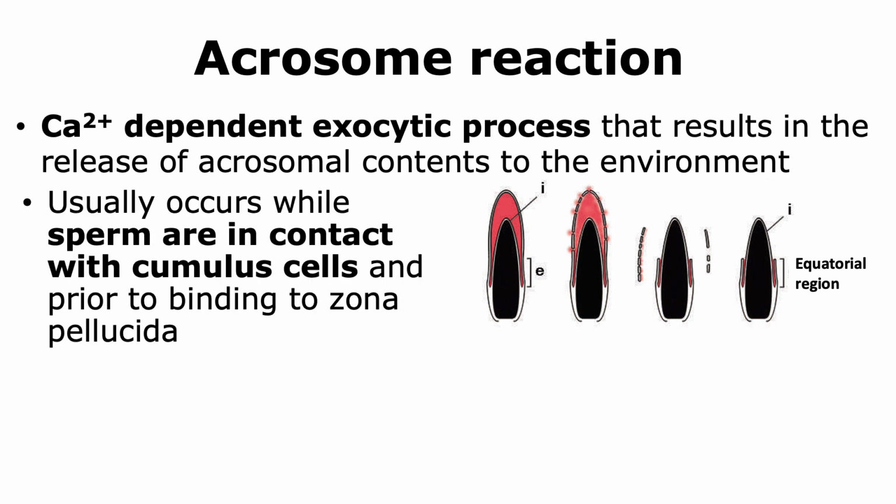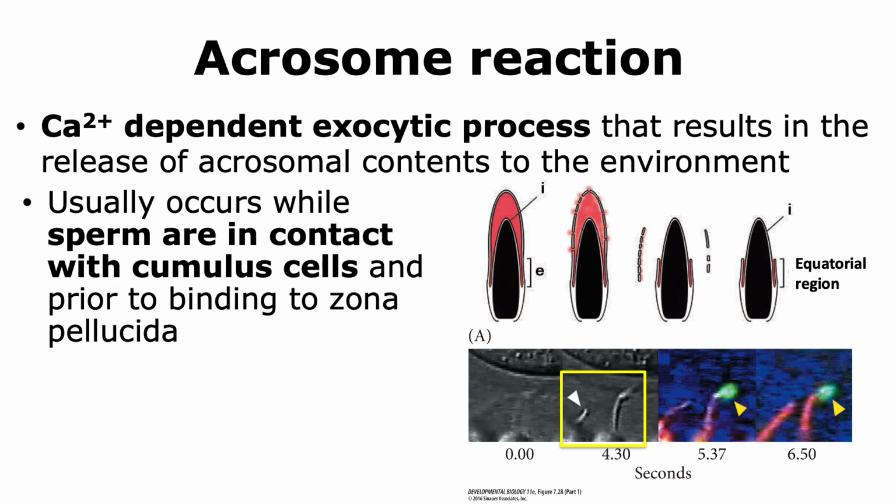The acrosome reaction usually occurs while the sperm are in contact with the cumulus cells, and thus the sperm have not bound to the oocyte in the case of mammals when the acrosome reaction occurs. This was shown in the figure that is shown in the yellow box. Now here we actually see 2 sperm, one in a white triangle, and the other one doesn't have any indication on it, but it is towards the right.